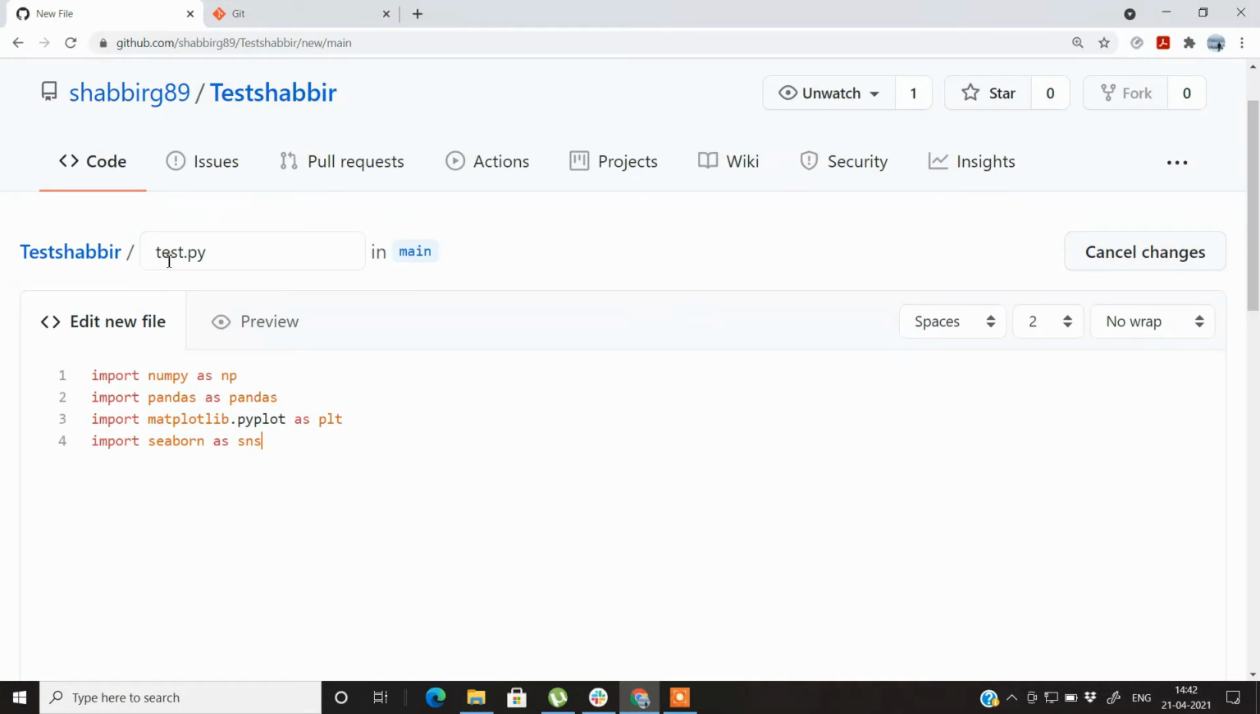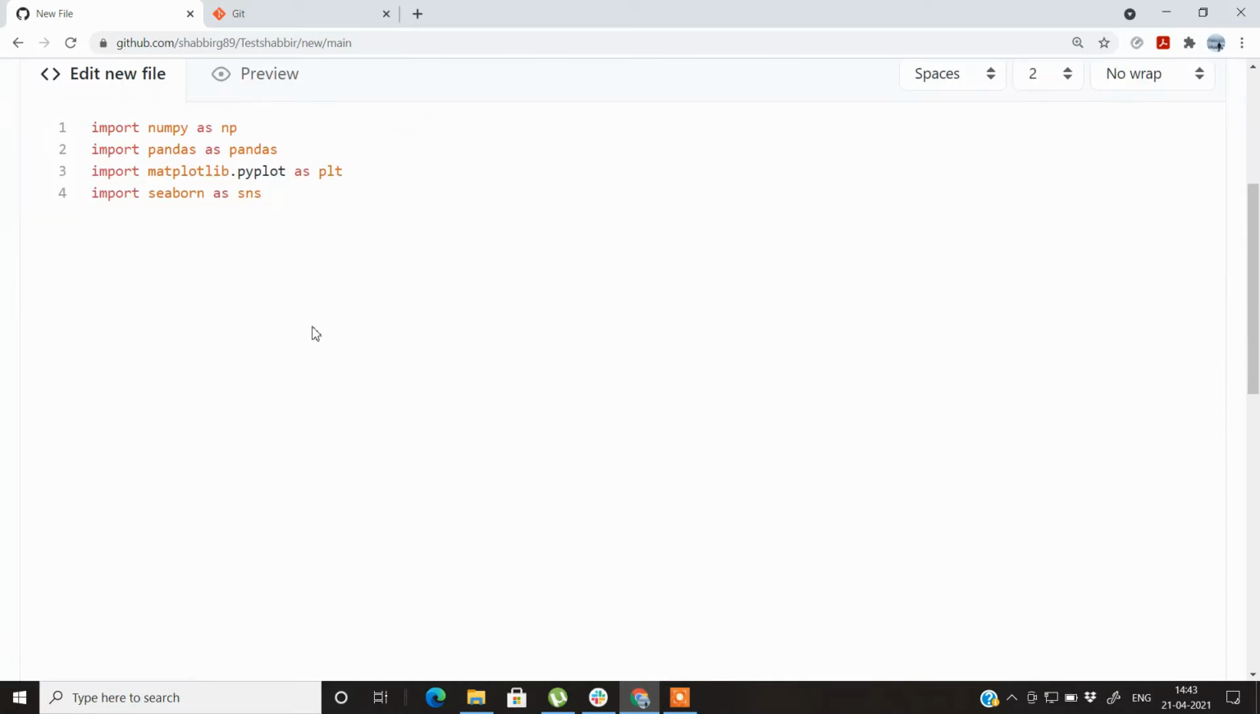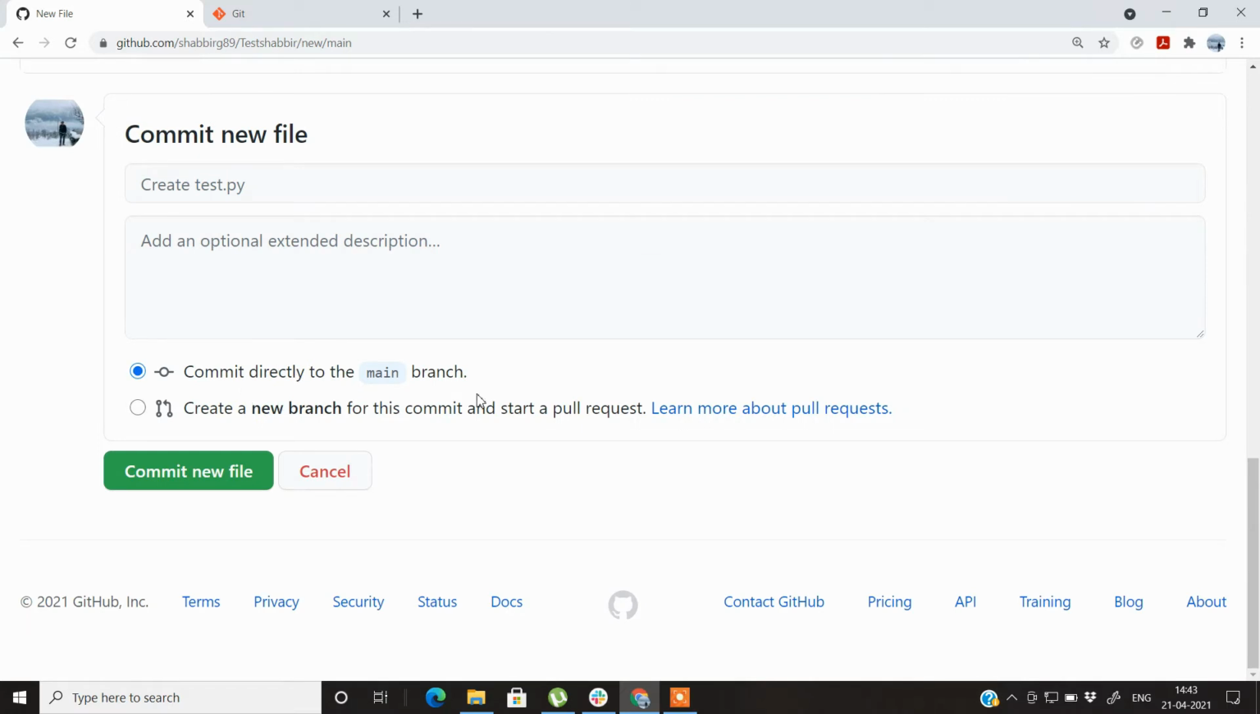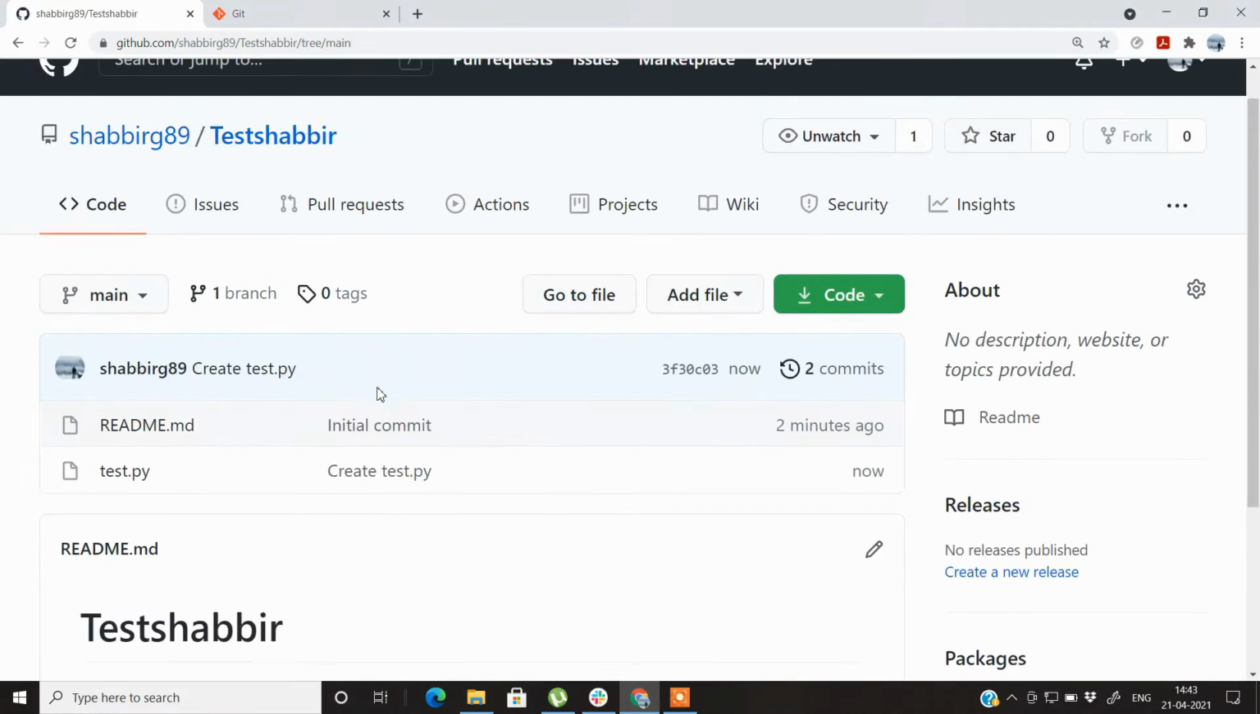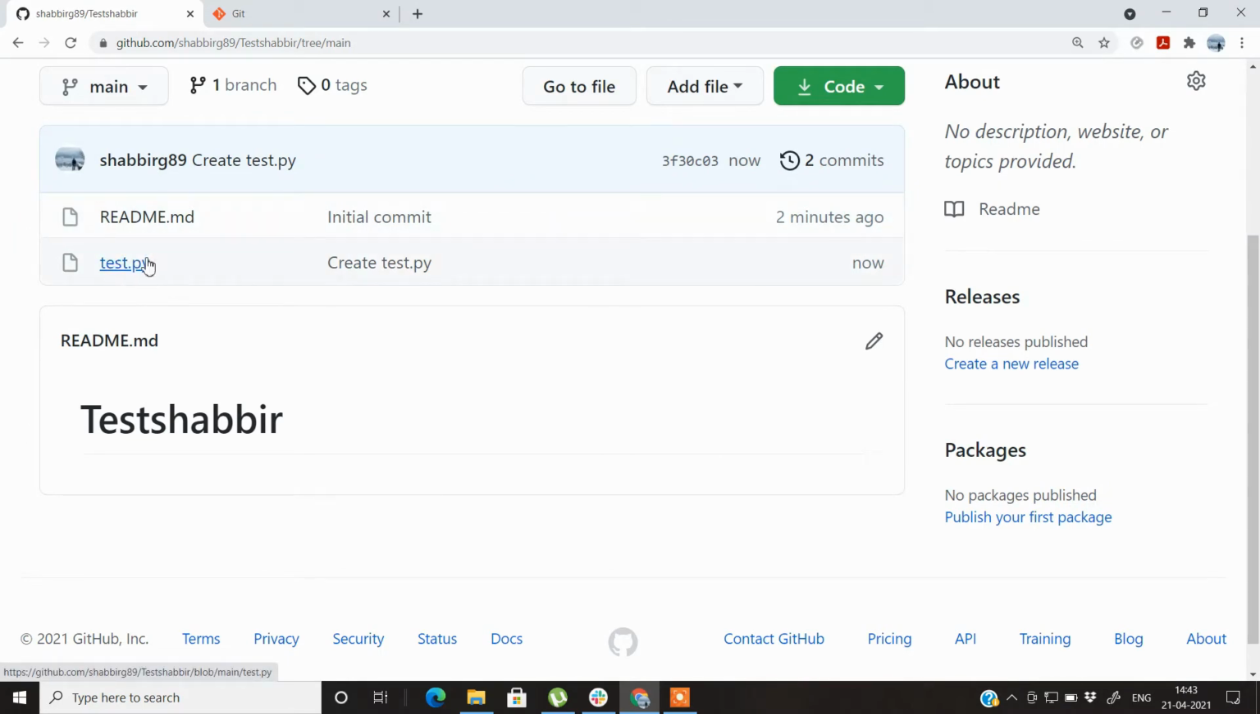Now this file has been named test.py. That means it's a Python file and it's in the main branch. This branch concept we'll also see in detail in a while. So let's commit it to the main branch directly, because there is no other branch currently available for this repository. There is just a main branch, so this will get committed to the main branch directly. Here you can give an extended description if you want to. I don't want to give any description, because we are just creating a file, and by default it will show Create test.py as the description. So let's commit this file. Here you can see that test.py has been created.